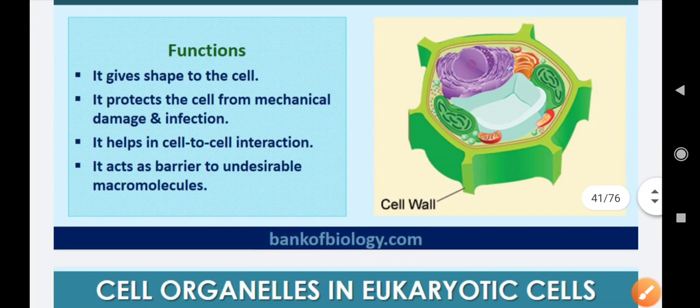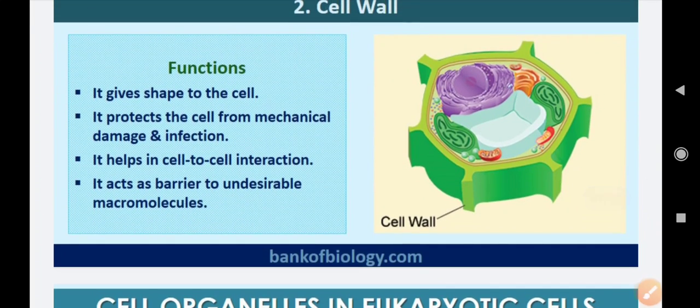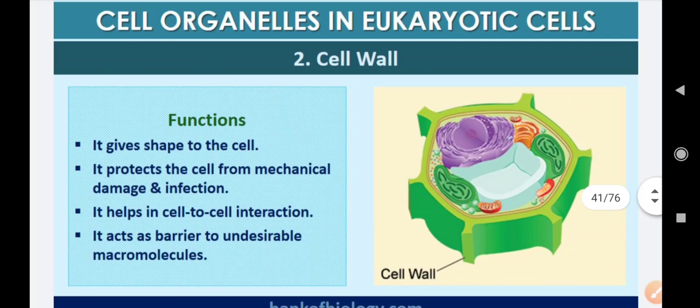So you know that the basic function of cell wall is protection and support. It protects the cell from mechanical damage, it provides it proper shape, and it also acts as barrier to undesirable macromolecules. Along with it, it also helps in interaction between two cells with the help of plasmodesmata. So basic function is: gives shape, protection, provides mechanical support, and also helps in cell to cell interaction.